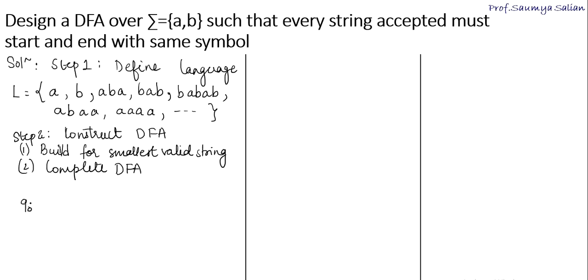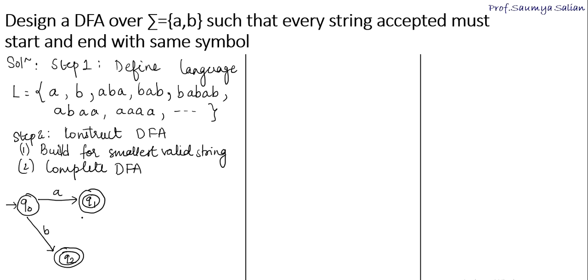Starting from state Q0, I'll construct for the smallest valid string. So here the smallest valid string is an A. Q0 on A should reach a final state because A is a valid string. So Q1 is a final state which receives input A. Next, I have one more smallest valid string, that is B. So B should also reach final state Q2.